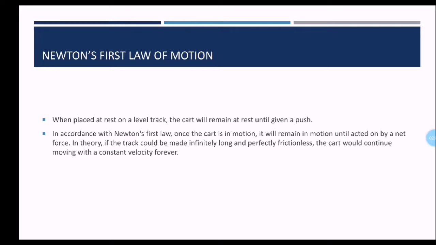When placed at rest on a level track, the cart will remain at rest until given a push. And in accordance with Newton's first law, once the cart is in motion, it will remain in motion until acted on by a net force. In theory, if the track could be made infinitely long and perfectly frictionless, the cart would continue moving with a constant velocity forever. So theoretically, every object should keep on moving with a constant velocity, but this doesn't happen.